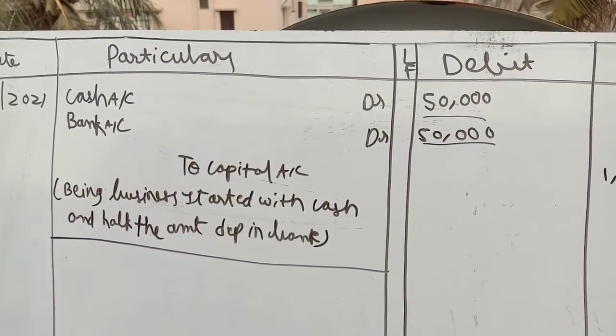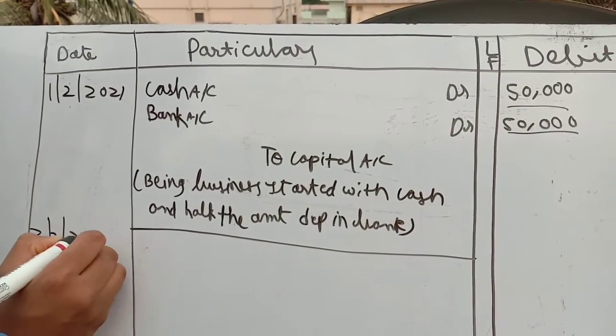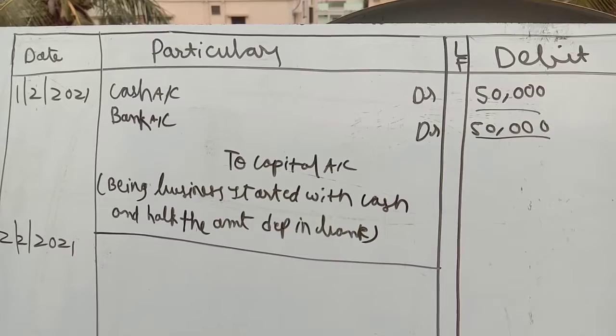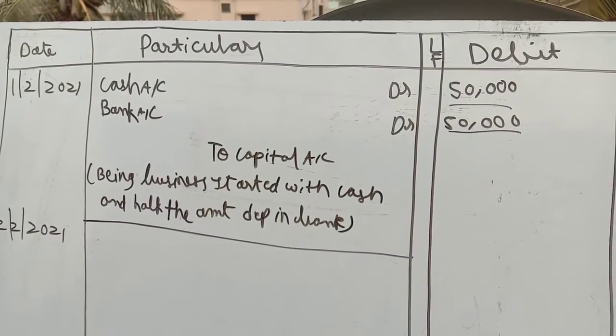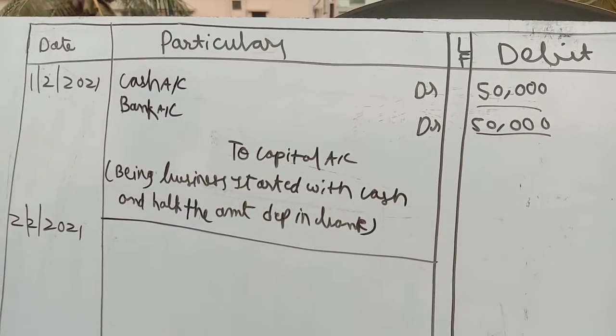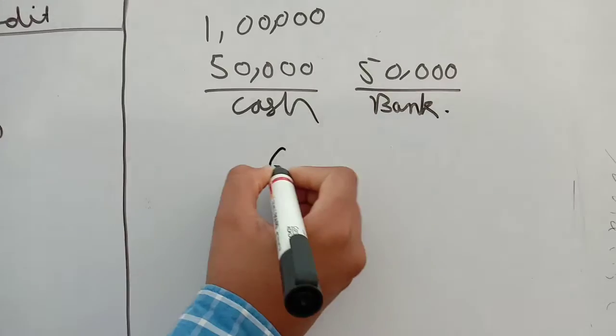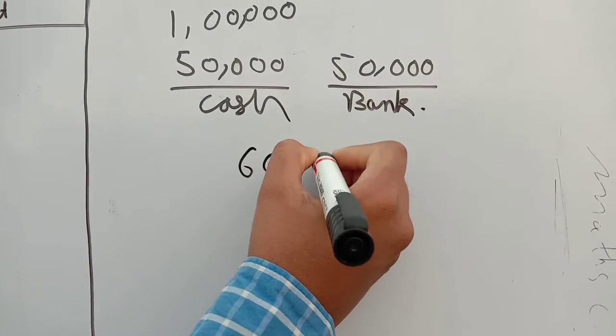The second entry was on the date 2nd February 2021. The entry is: purchased goods for 60,000 and half of the amount is paid in cash. So again we have to do some groundwork. The whole amount is 60,000.